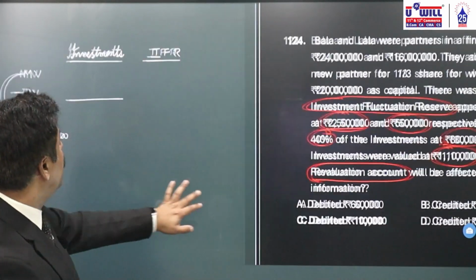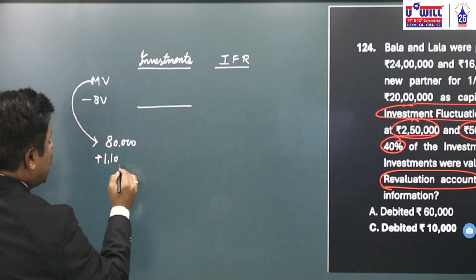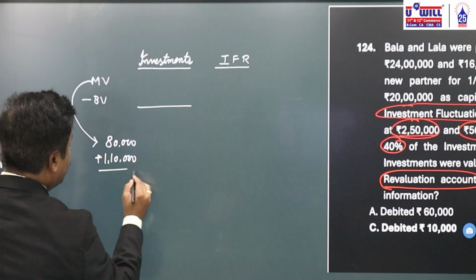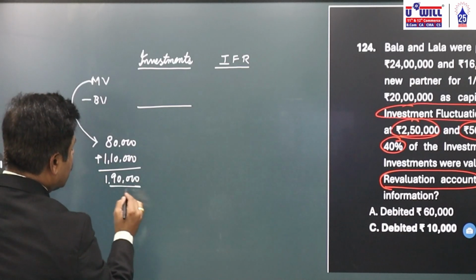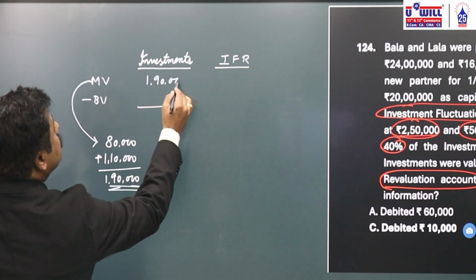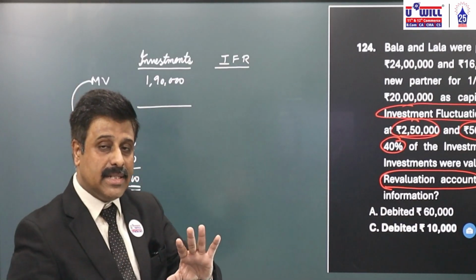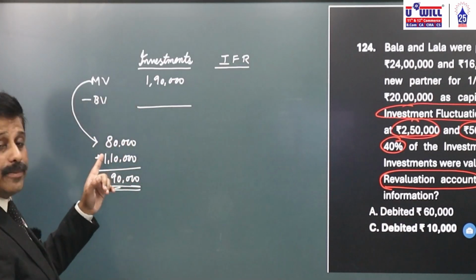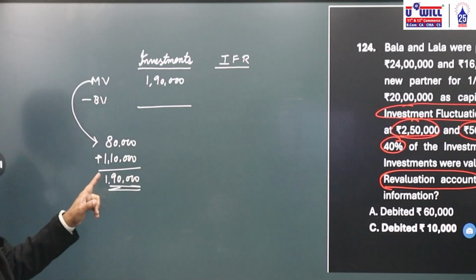Okay. Means what are the total investments market value? 80,000 plus 1,10,000. 1,90,000 is the total market value of all the investments. How come? 40% investments taken by Bala at 80,000 and remaining 60% investments are valued at 1,10,000.